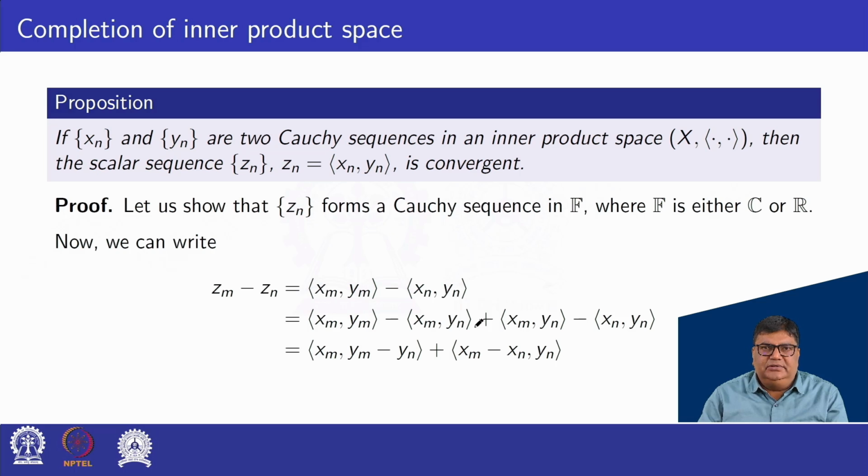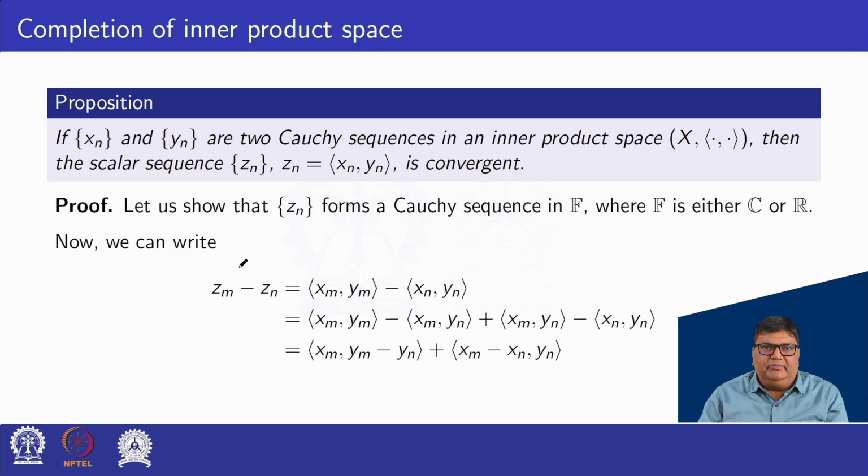From these two terms and another two terms, we can write, by using the fourth property of inner product, the inner product of xm and ym minus yn, and the other two can be written as the inner product of xm minus xn, yn.